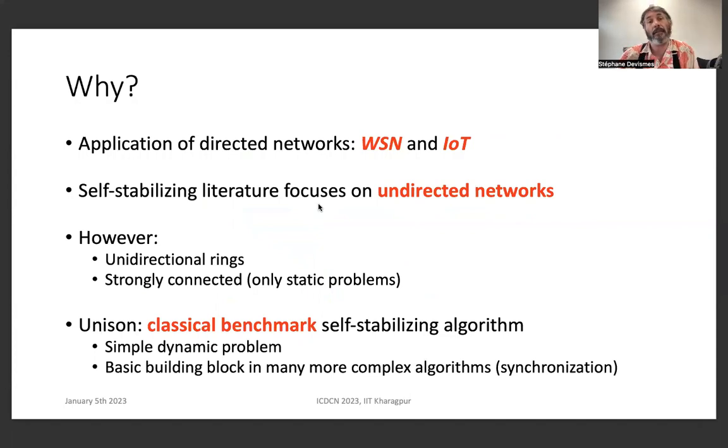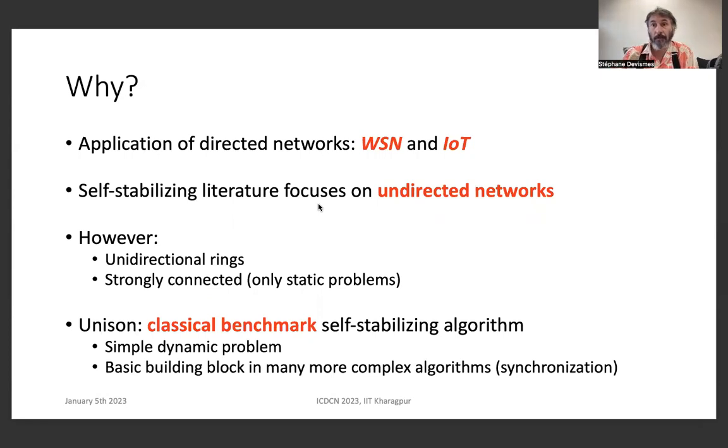Now, the problem is that the self-stabilizing literature mainly focuses on undirected networks. We have a couple of papers that deal with unidirectional rings, so very particular topologies, and also papers that deal with strongly connected networks, but those papers consider static problems only. That is to say, problems that consist in computing a global structure of the network, such as, for example, a spanning tree.